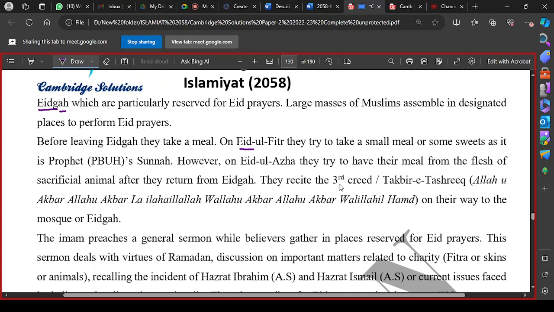Okay, so identify the Prophet's practice: when he would go for Eid al-Fitr, he would eat some dates, a sweet thing.